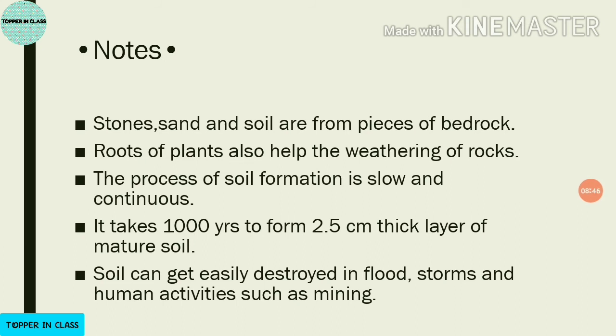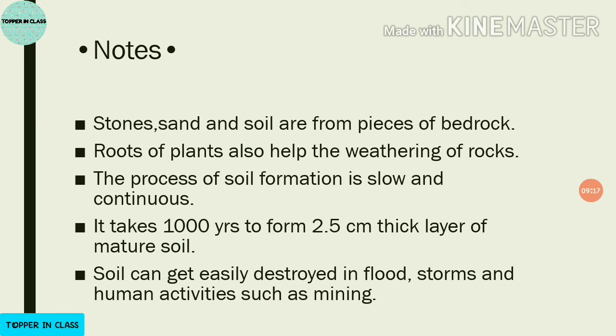Like fossil fuels, the process of soil formation is also slow and continuous. You all know that the formation of fossil fuels is very slow. Like that, the process of soil formation is also very slow.